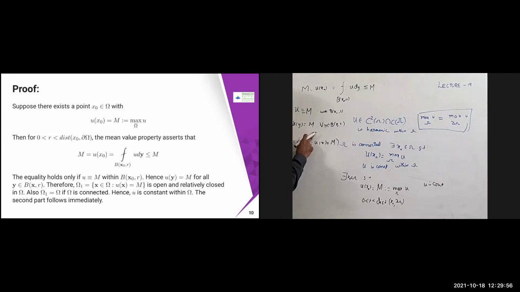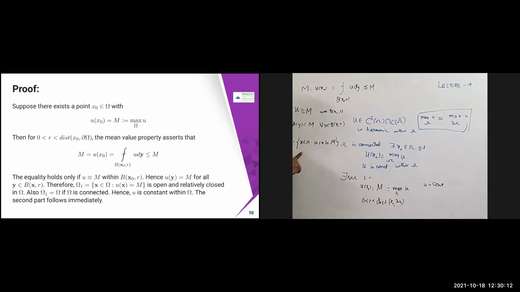Now u of y equal to M. This is going to be the set of all x belonging to omega such that u of x equals M. What is this set going to be? We know that u of y equals M within B of x comma r, that is, u of y equals M for all y in B of x comma r. Therefore, certainly I can say that it is open.